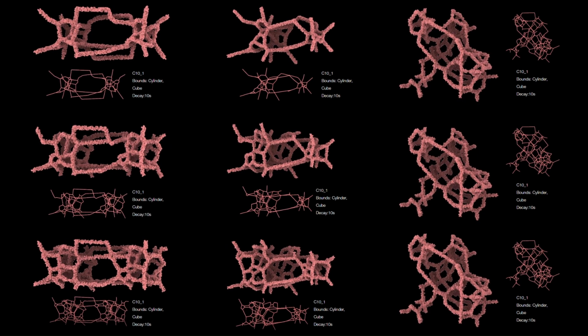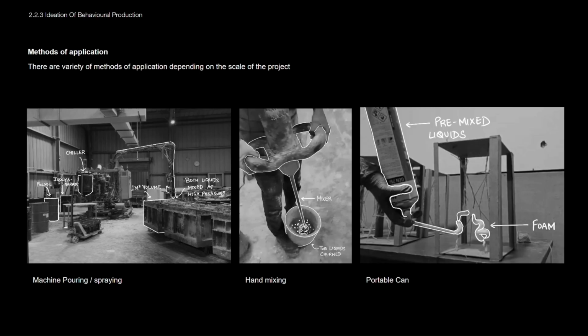We also visited a factory to understand how foam production takes place at a much larger scale. There are 3 methods of production: machine pouring, hand mixing, and portable can. Essentially, all these methods use the same 2 liquids but at different proportions. In the machine system, the liquids pass through a chiller and are poured or sprayed at high pressure to mix the liquids properly and give rise to the foam. The hand mixing method churns the polyols and isocyanates using a blender and then pours them into a mold.